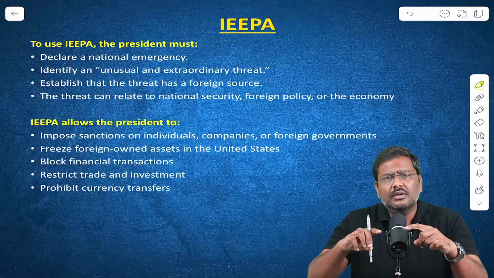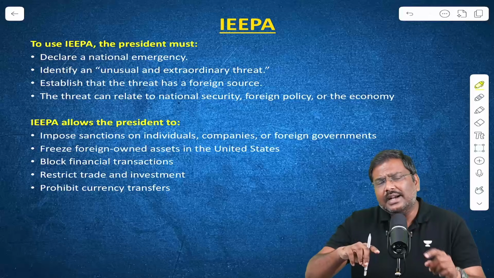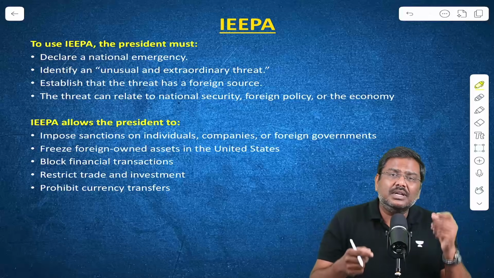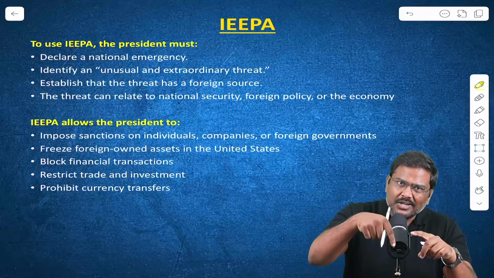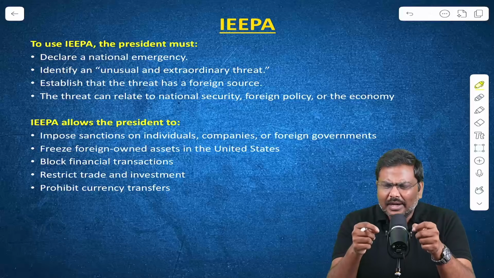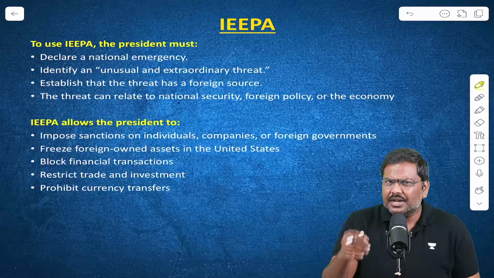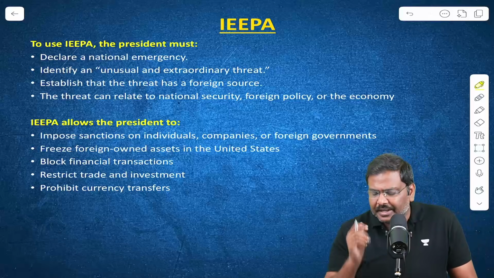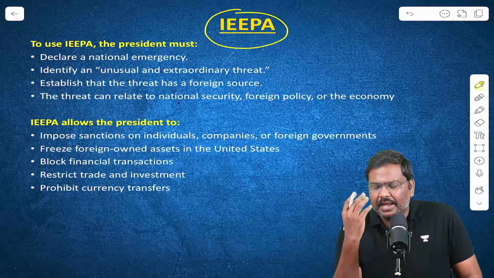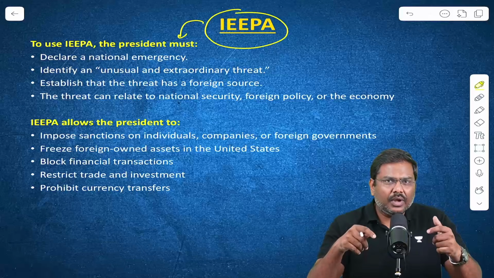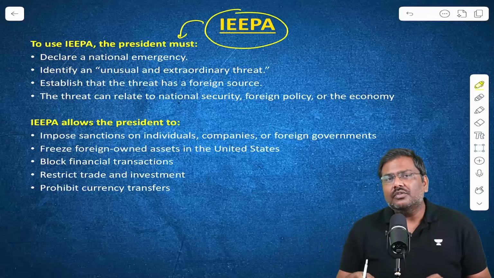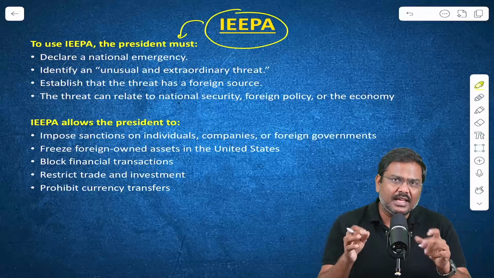Now, what will be the strategy followed by USA? What will be the strategy followed by other member countries who have either struck a trade deal with USA or are negotiating a trade deal with USA? Right? In the coming days, there will be a lot of discussion associated with this. And finally, because there is so much discussion regarding IEEPA, my suggestion: please have a look at the powers, the restrictions, what can be done by the President of USA under the IEEPA as well.